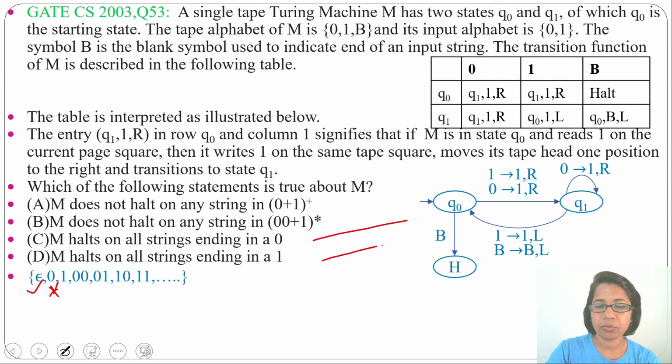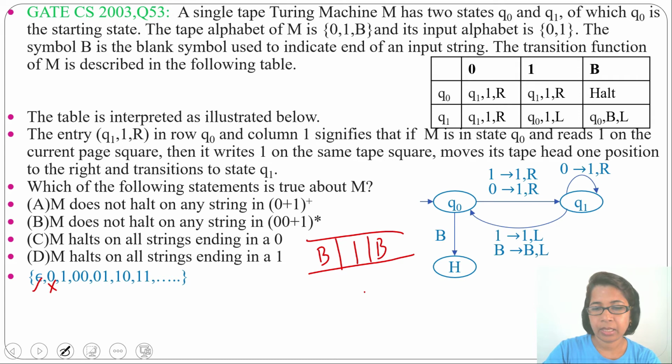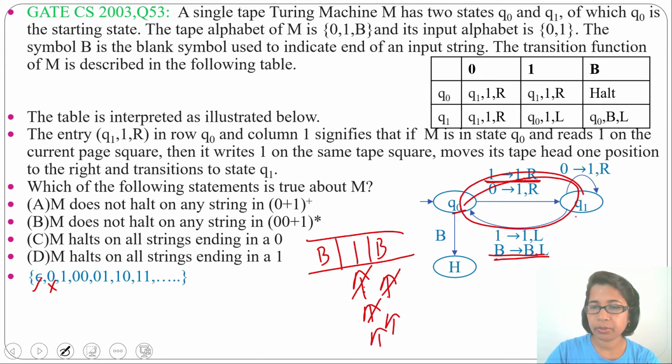Next check 1. For 1, is it halting or not? Initially the tape head will be here. Then at Q0 state by seeing 1, 1 will be 1 and will move right. At Q1 state by seeing blank, blank will be blank and will move left. Now we are at Q0 state. At Q0 by seeing 1, 1 will be 1 and will move right. Then at Q1 by seeing blank, it will move left. So this will be a loop between Q0 and Q1 states. It will never reach halt. So for 1, it will not halt.